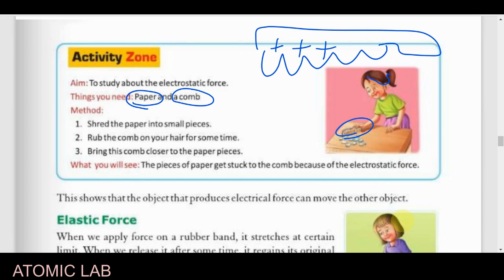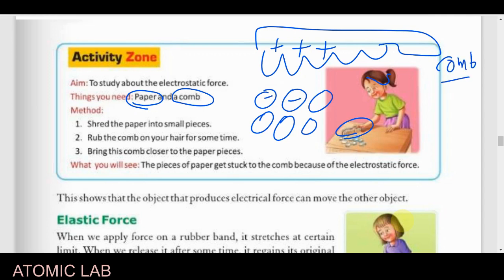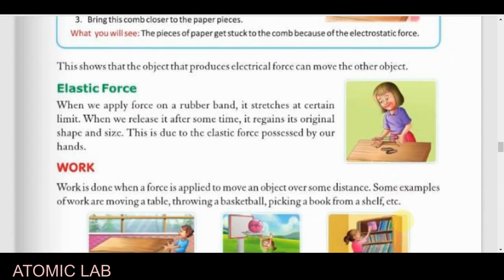When you take it towards the small piece of paper, the paper definitely contains the opposite charge. If we assume that the comb has a positive charge, then the piece of paper contains some negative charge and can easily be attracted by the comb. So this is a kind of electrostatic charge. We use it to attract the opposite type of charge. Okay, so this is another type of force.